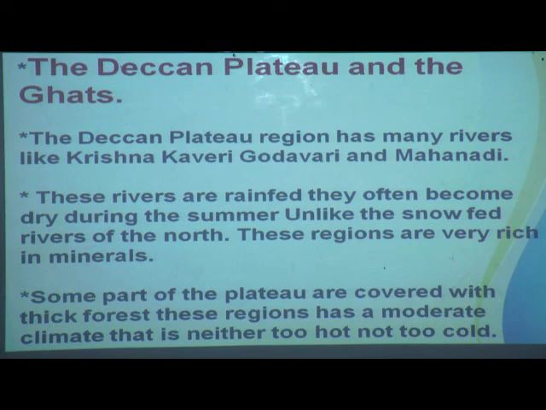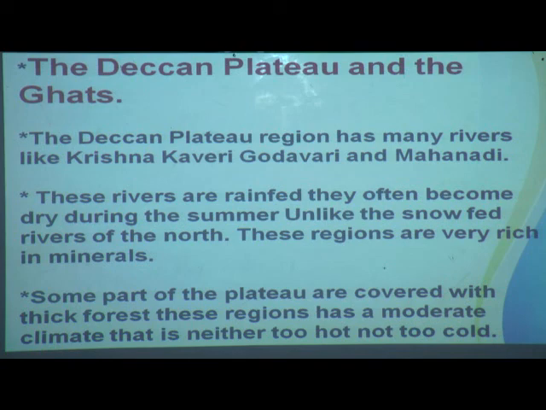These regions are very rich in minerals. Some parts of the plateau are covered with thick forest. These regions have a moderate climate that is neither too hot nor too cold.